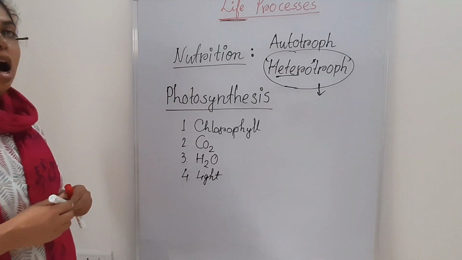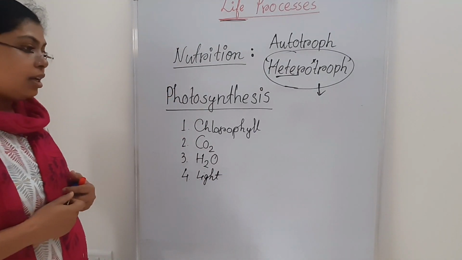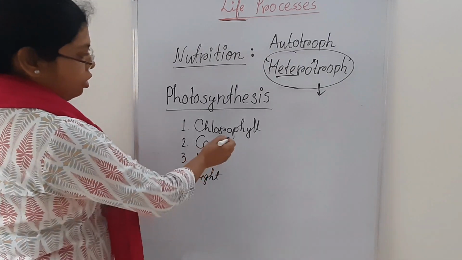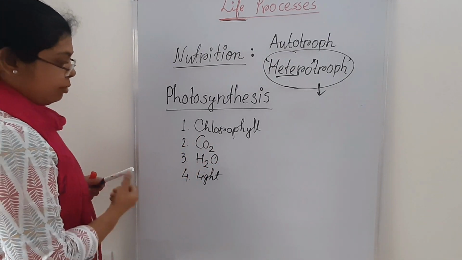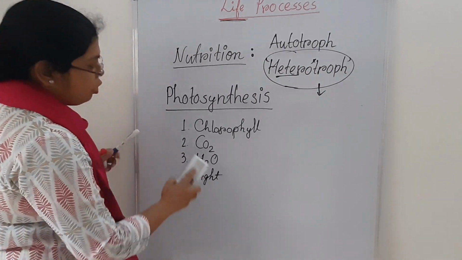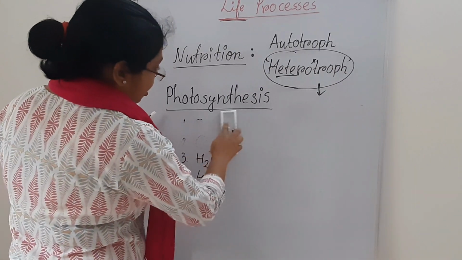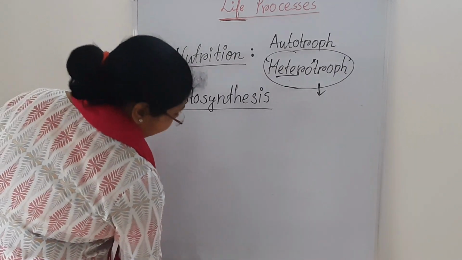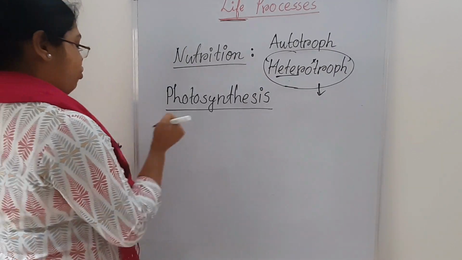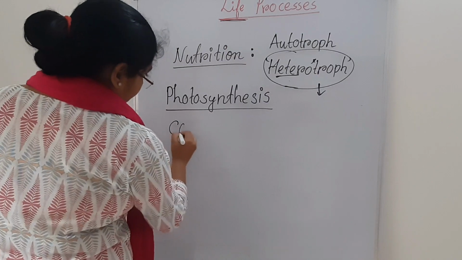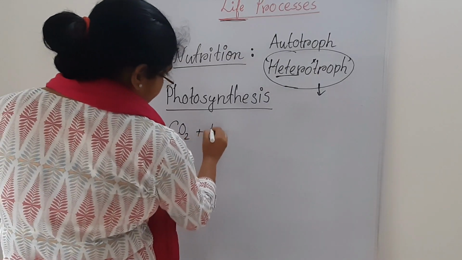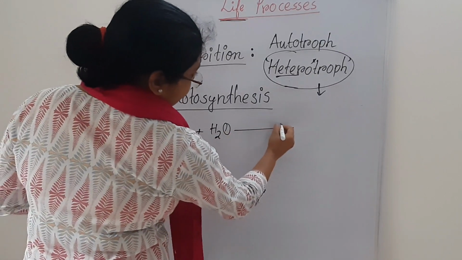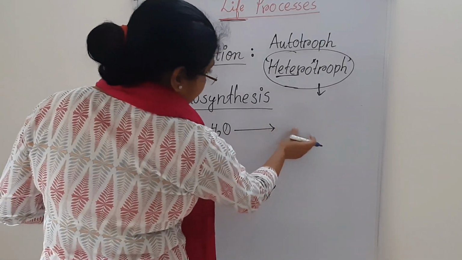So how are they going to produce food? That equation, if you remember: chlorophyll, carbon dioxide. Now we are going to see how they synthesize in a very brief or gist form. That is CO2 plus H2O. So what happened? What will be there?